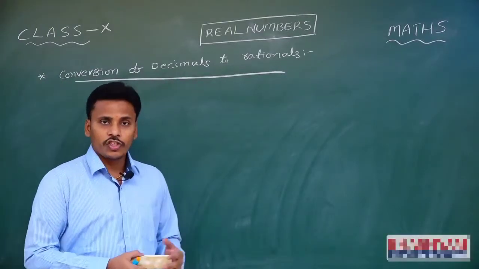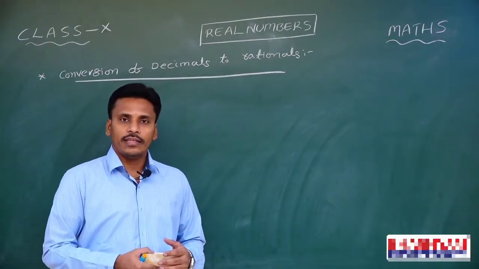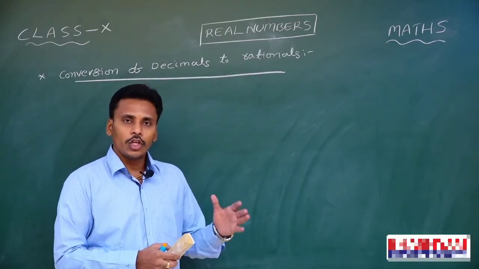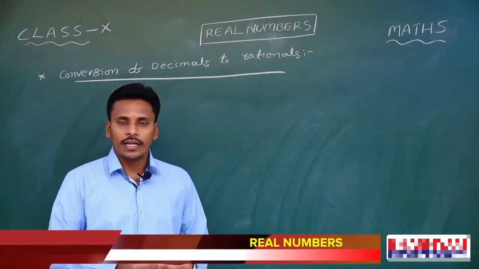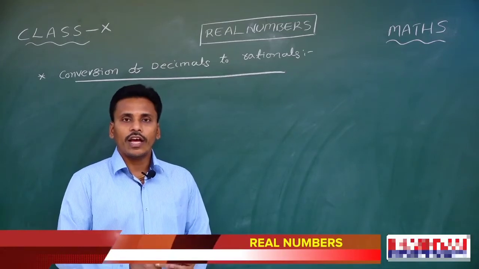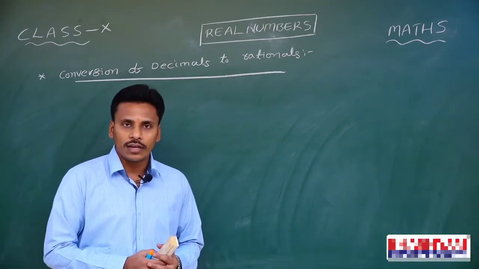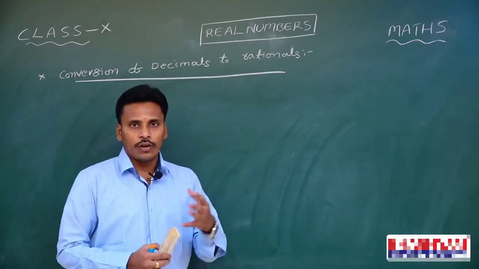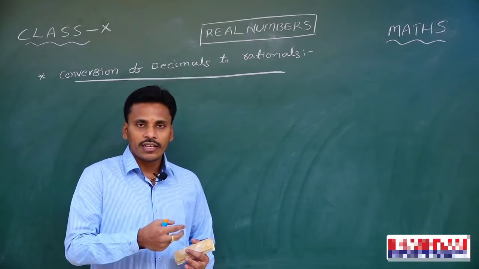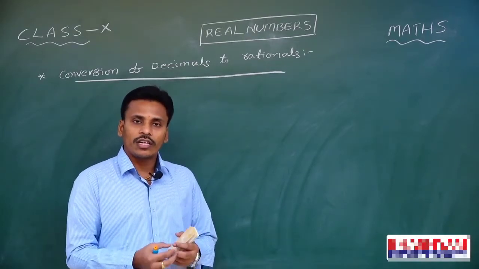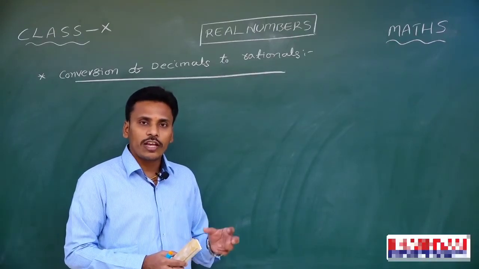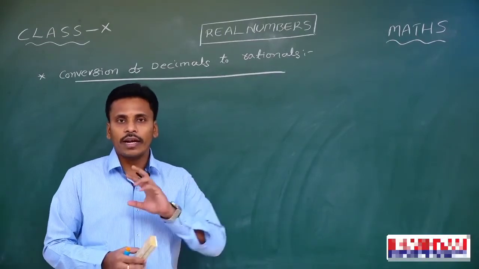Students, in this chapter 1, Real Numbers, we already learnt different properties related to the integers, such as Euclid's division lemma and the fundamental theorem of arithmetic. Now, in today's mathematics session, we are going to discuss some properties related to rational numbers and decimals. The fundamental theorem of arithmetic gives a general statement related to the conversion of rational numbers to decimals, to decide which type of rationals are terminating decimals.